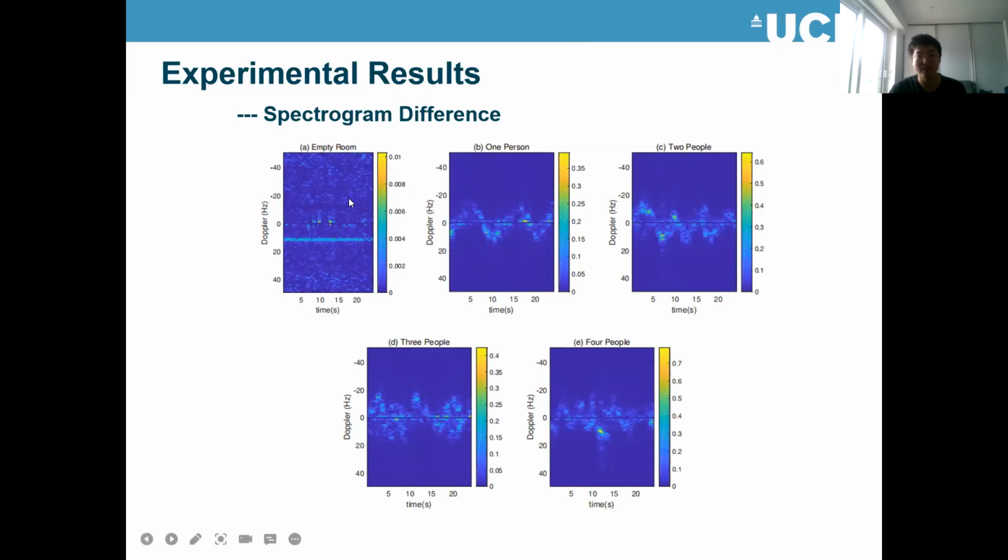Although we can see something here, the amplitude of these Doppler beams is very low. For one person, you can clearly see the motion pattern of this person. But from two people onwards, the spectrum becomes more and more complicated. We can't directly extract features from these spectrums.